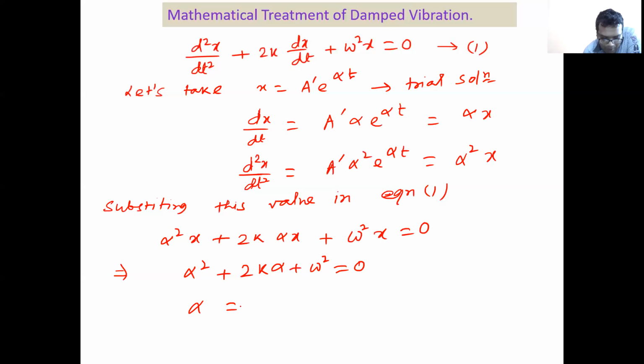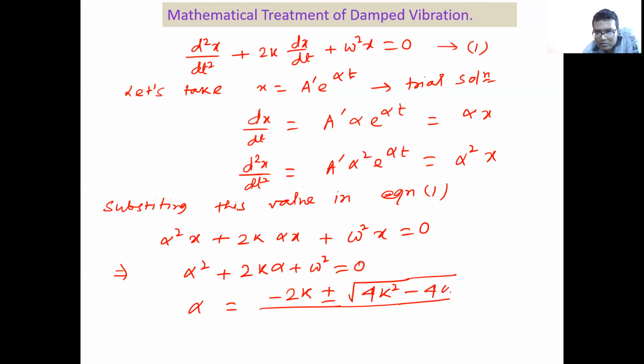So now what will be my value of alpha? Alpha equals minus 2k plus minus root over b square minus 4AC, where A means 1, into omega square, all by 2.